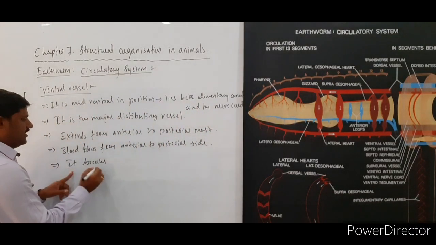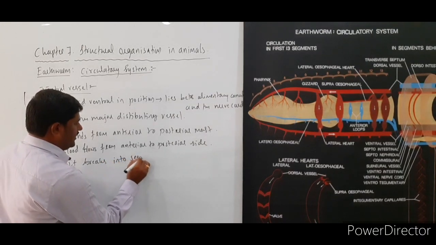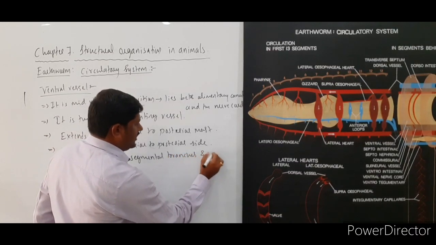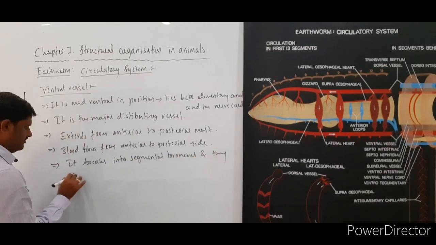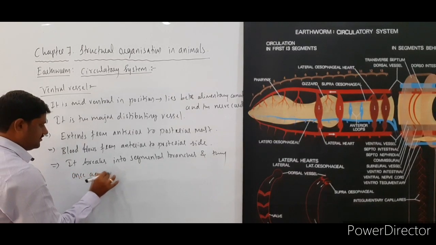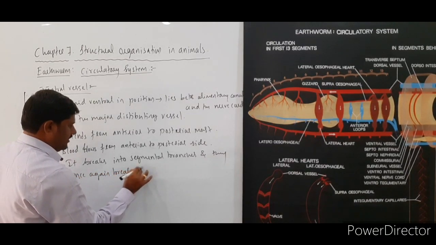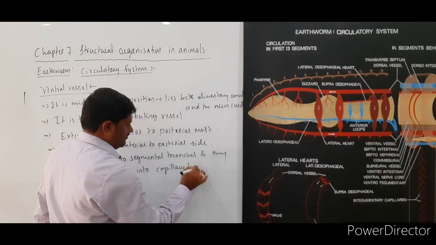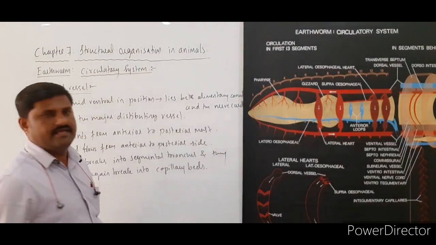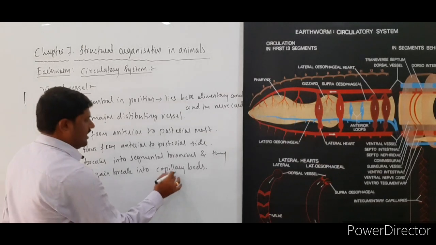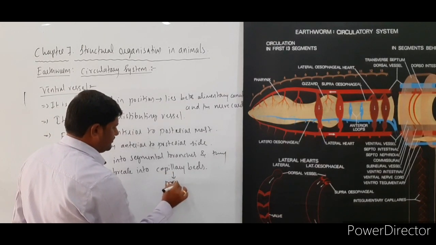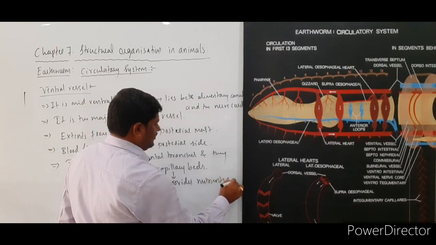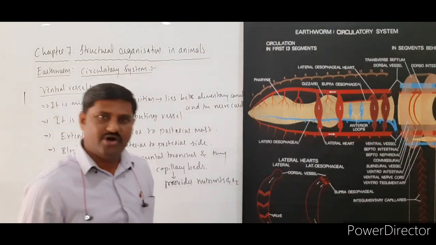See here, it breaks into segmental branches, and they once again break into capillary beds, and this capillary bed provides nutrients as well as oxygen to different parts of the body, right?